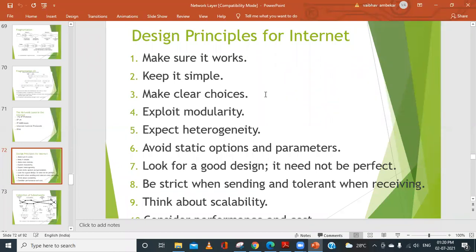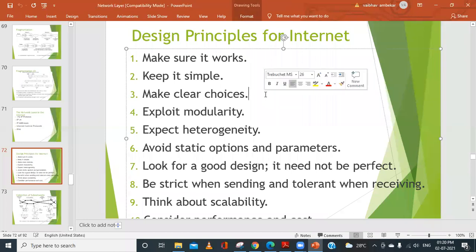Next is: make clear choices. There can be different alternative options for some particular concepts or methods. For example, different algorithms are available to choose the best route. When we have different choices, it depends on the objective we want to reach, or what our outcome is.